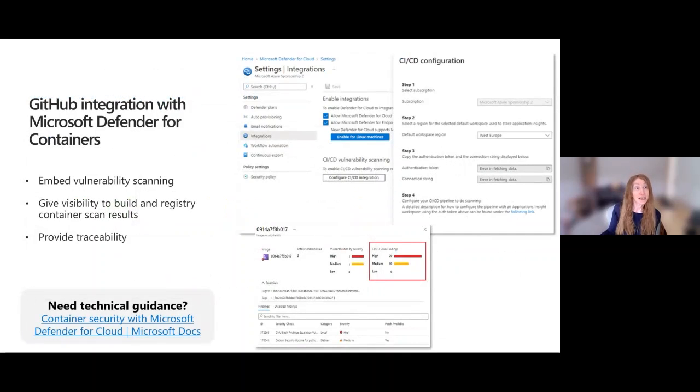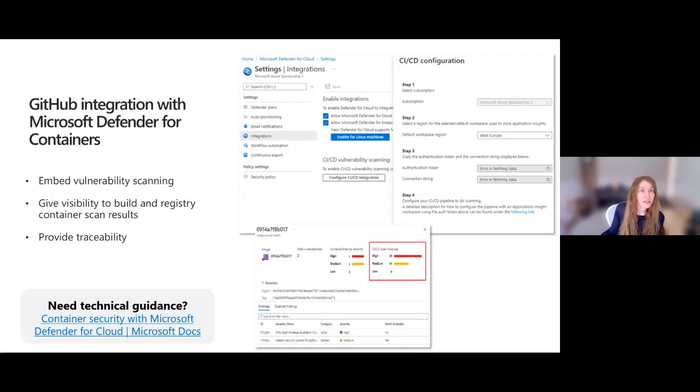And again, I had GitHub integration. I got some screenshots here from my installation. So if you tick that on there, they give you the authentication token, mine obscured, and you take those and add them to your GitHub repository. With this integration, it will give you some visibility into build registry container scan results, like the sample here, I had one.